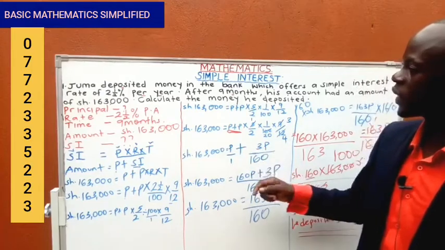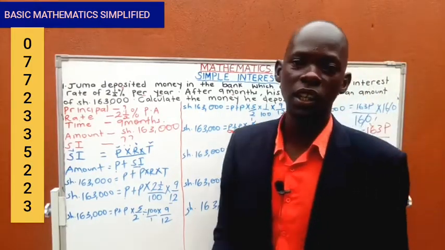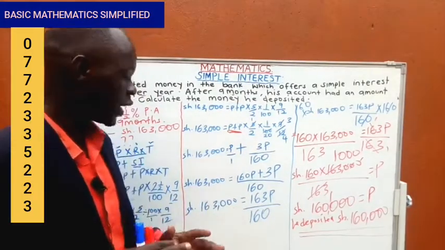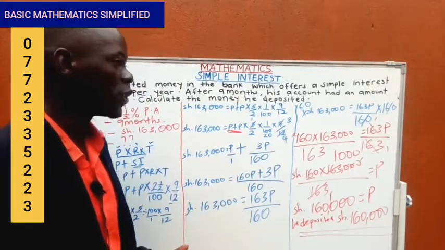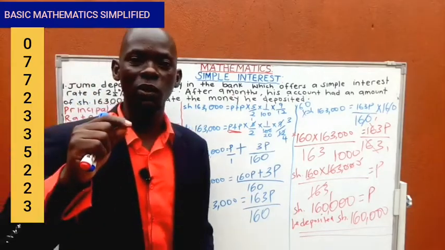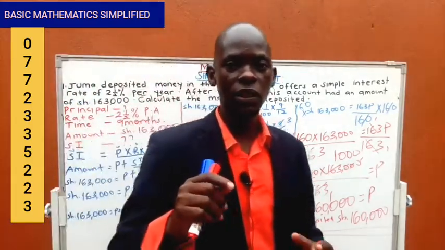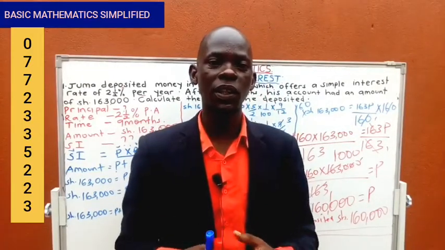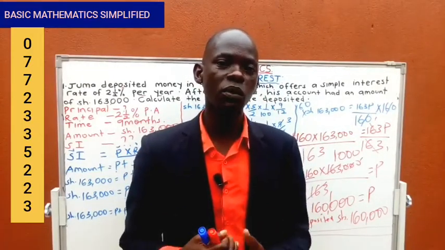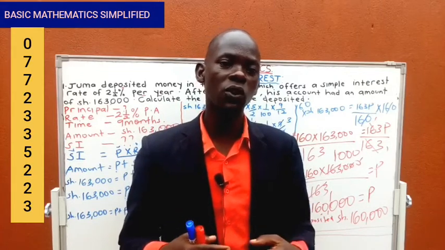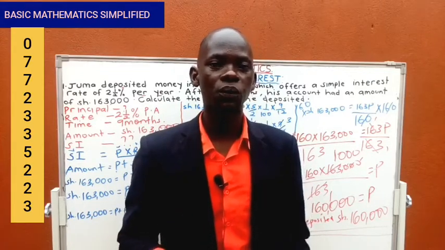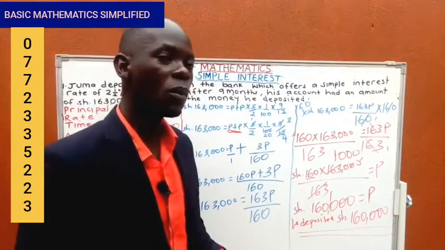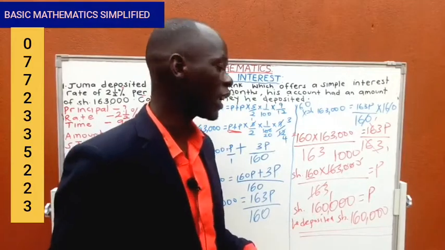So I wish that we move on well and everything happens the way it's supposed to be done. I'm going to give you this exercise you are seeing right there. You also try it out and see how best you can apply this and do the right thing, how we can always move and apply this knowledge very well. I want to urge everyone that these questions are not hard. It is we human beings who become hard sometimes. But let us not complicate things. Let us move the things slowly and make sure that the questions are simplified to an extent that children can easily understand. This is work which commonly can be done by P6 and P7 children.